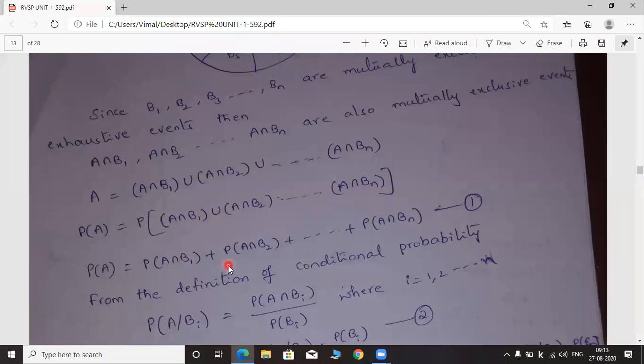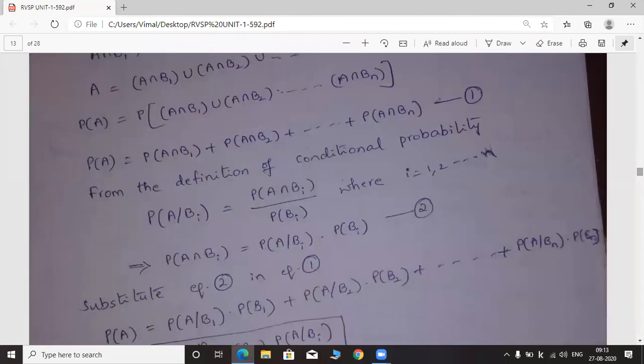Now, already we know the formula for conditional probability. What is the formula for conditional probability? P of A given B is equal to P of A intersection B by P of B. This is the actual formula. But why should we put i here in the suffix of B? Here we have n events, and the value of i is ranging from 1 to n. That's why you have to put i.